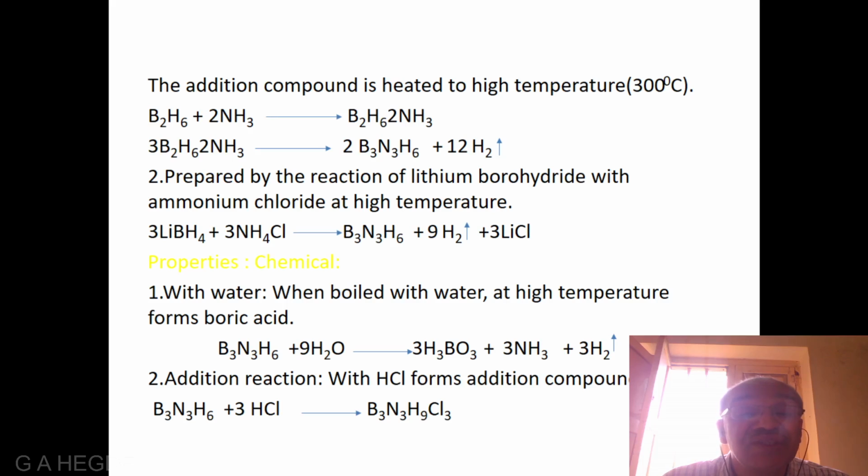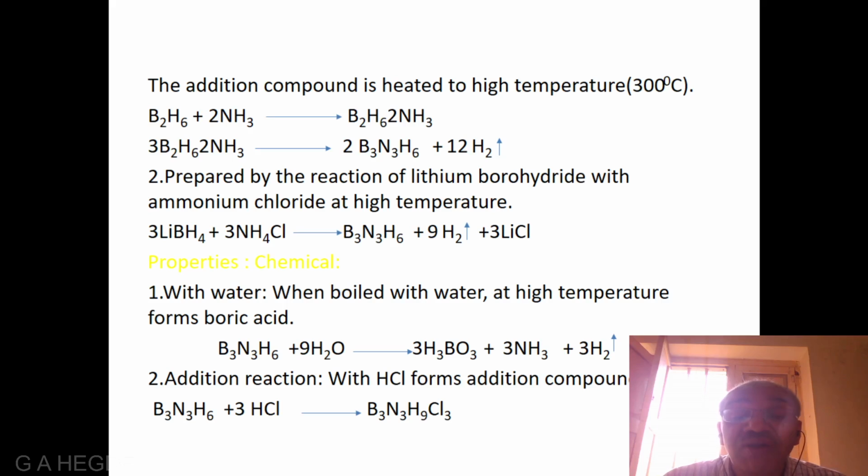at high temperature. The equation is 3LiBH4 plus 3NH4Cl gives rise to B3N3H6 plus 9H2 plus 3LiCl. Some of the chemical properties are: the first one, with water.